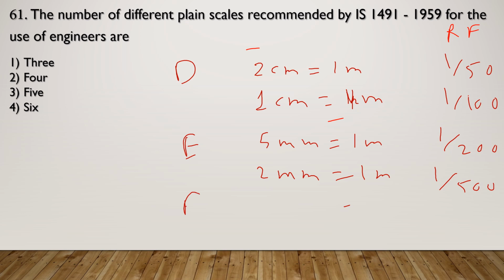Scale F is 1 mm is equal to 1 meter, and 0.5 mm is equal to 1 meter. Representative factors are 1 upon 1000 and 1 upon 2000. So these are the 6 different plain scales which are recommended by IS 1491, and that is why the correct option is option number 4.